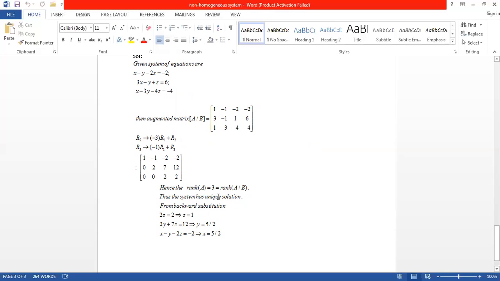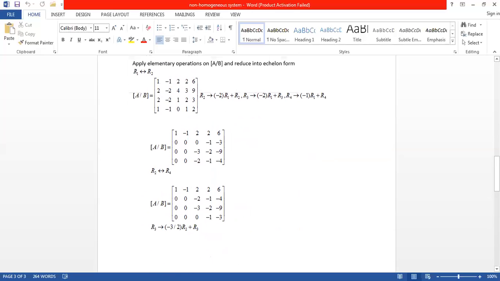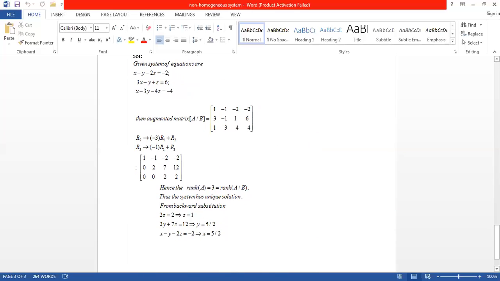So therefore, the system has... And how many unknowns are there? Three unknowns are there: x, y and z. So the number of unknowns is 3. So the rank of A equals the rank of AB equals n, and this n value is nothing but 3. If the rank of A equals the rank of AB equals n, then the system is consistent and it has a unique solution.